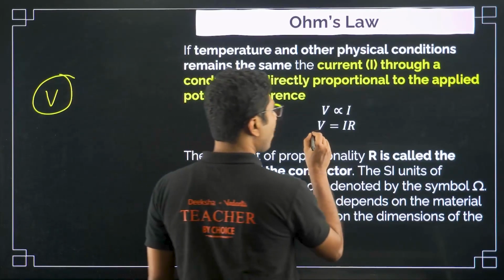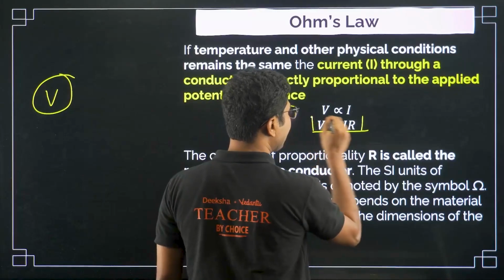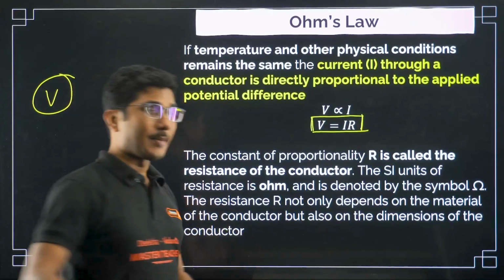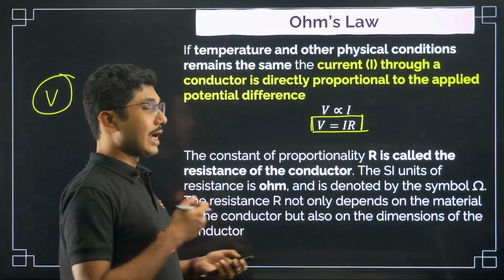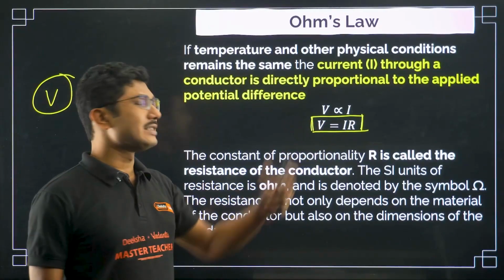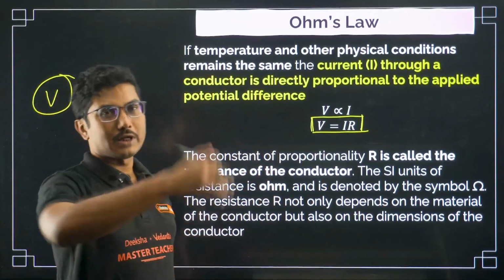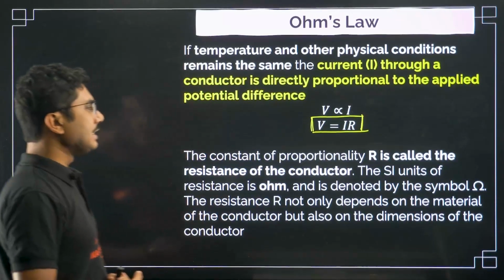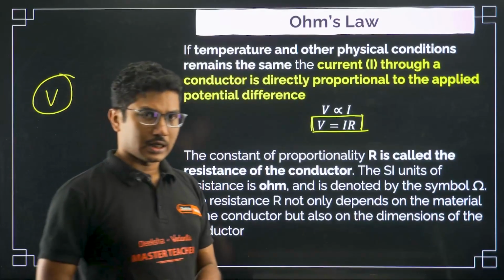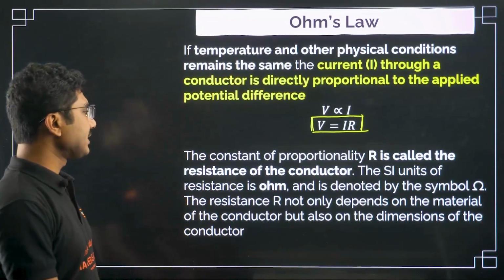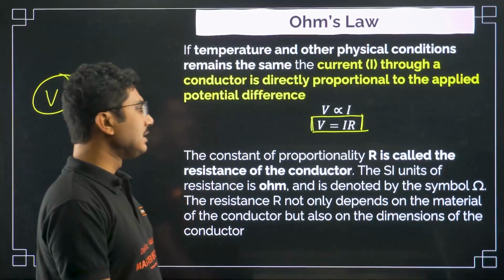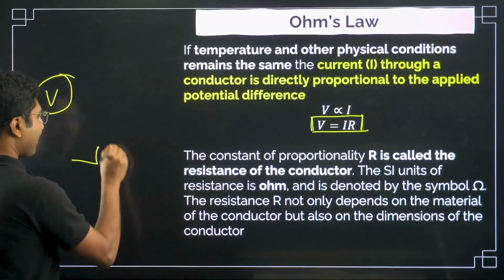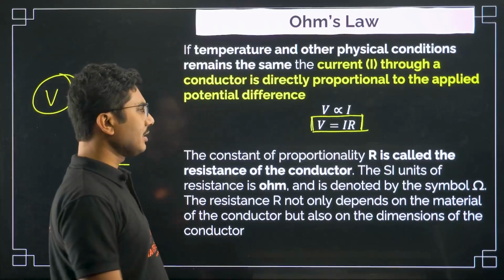This is the most important formula for this chapter, even though it is very, very simple. Remember, this formula has different types of applications, and in future, whenever we come across different applications, this is the basic formula. From that we will develop some other formulas as well. The constant of proportionality R is called the resistance of the conductor. The SI unit of resistance is ohm, denoted by the symbol omega, the Greek letter omega.